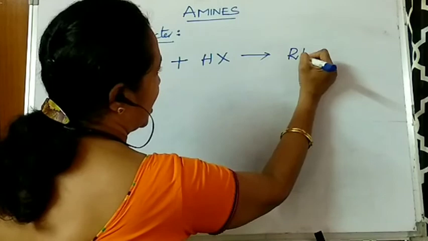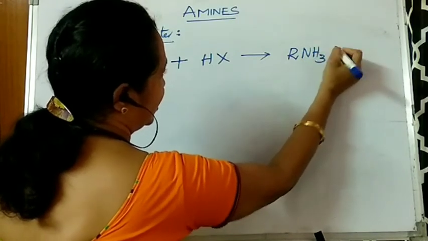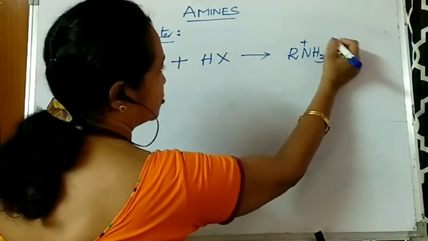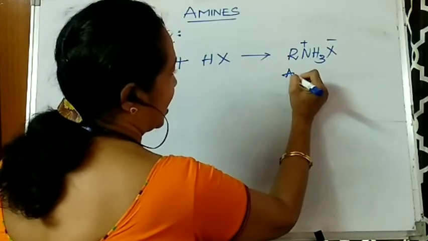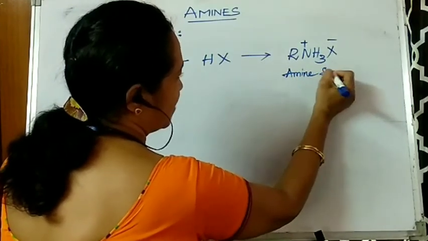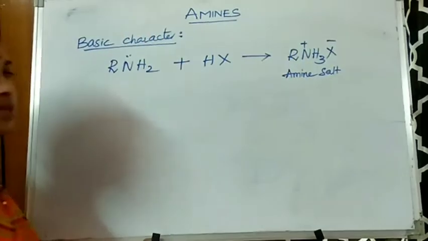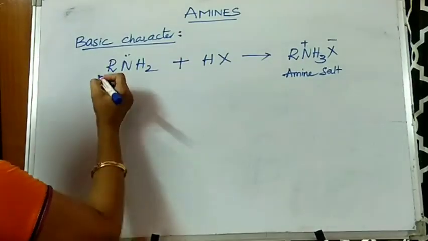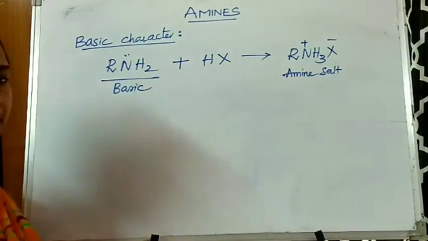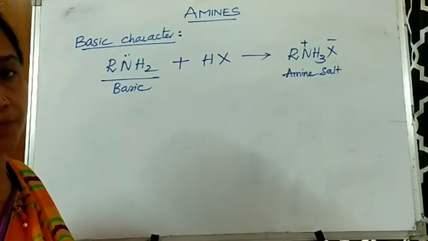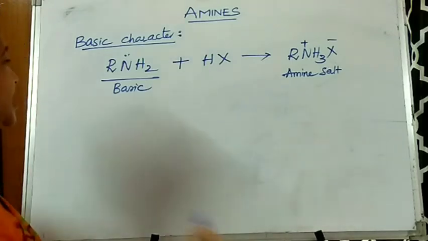You will get RNH3X, where N attains a positive charge and X attains a negative charge. So this is an amine salt. Looking at this equation, we can easily say that these organic compounds where the NH2 functional group is present are basic in nature.